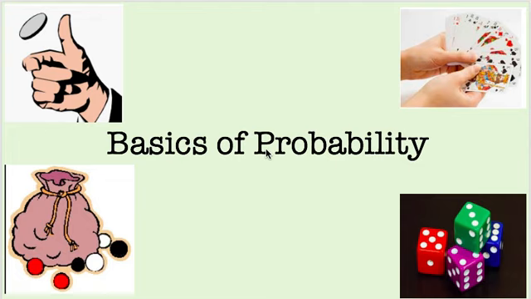So when we start calculating the possibility of something to happen or not to happen, if we want to calculate that possibility mathematically by assigning some value to it, that is called probability. So we are going to learn about it in my later videos. In today's video, I'll share with you some terminology associated with it.